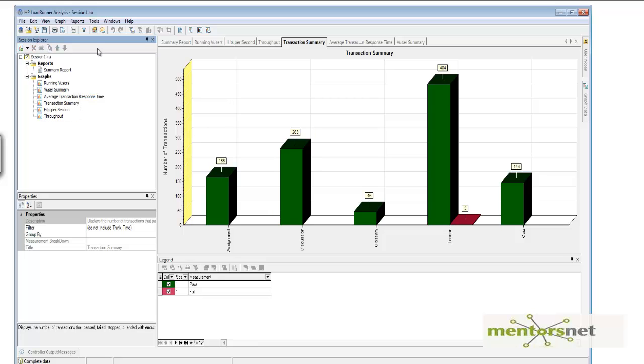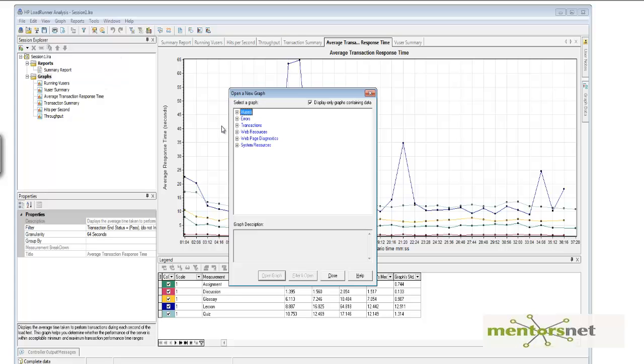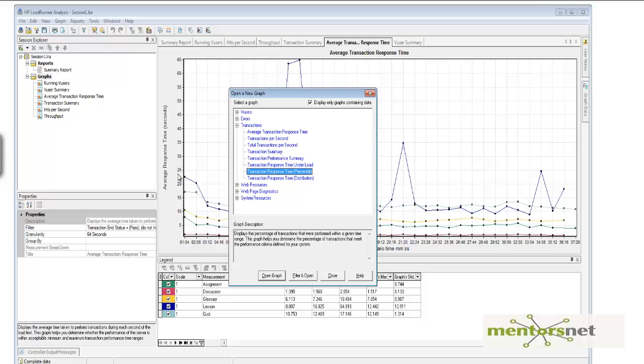Further, there are more graphs. As I told you, average response time is not going to tell me everything about the transaction, and I need to get the 90th or nth percentile time. That graph is not available by default, so let's add new item, add new graph, and the percentile response time is available under transaction. This is the transaction response time, percentile response time.